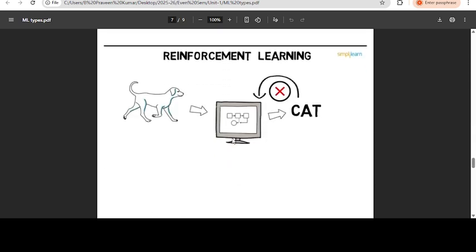So what is reinforcement learning? For example, you know chess, and I don't know the chess game. The first time if I play chess with you, I will lose the game. Why? Because you know chess very well. But the first time, by seeing how you are moving the coins, I am going to learn.